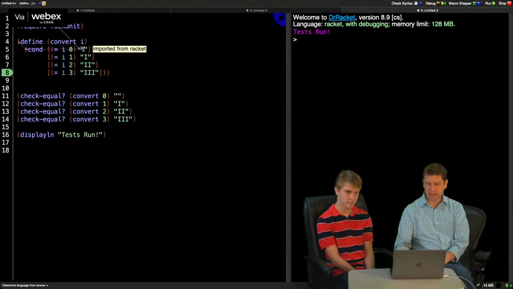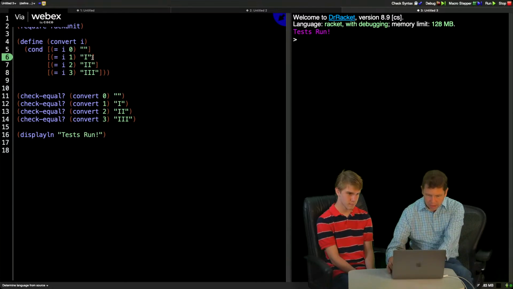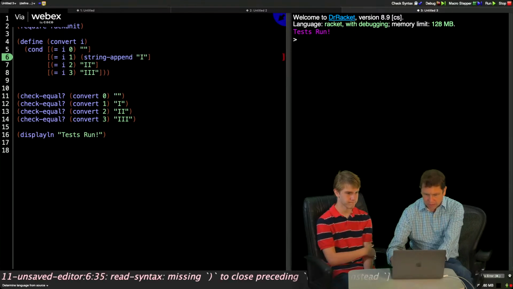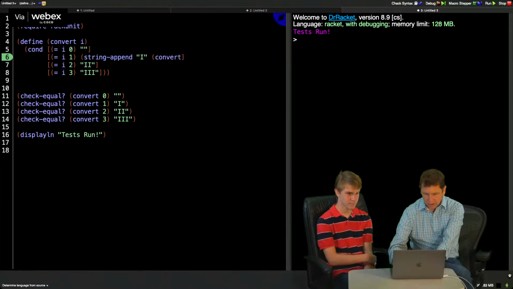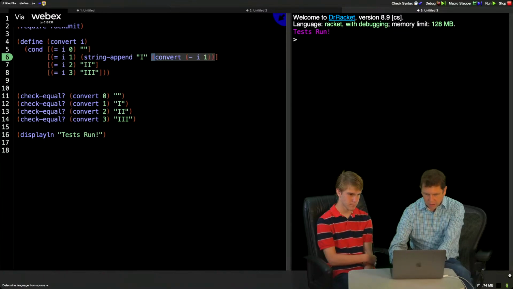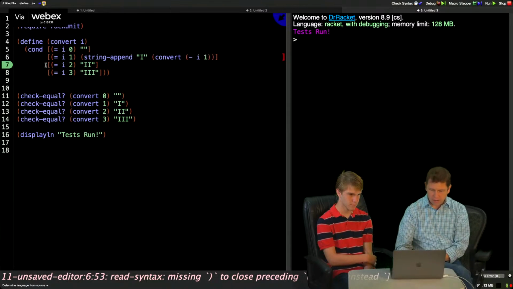So I've got this base case that will return nothing. But once I get through with that base case, what if I were to do something like return an I? This is a method called string append and does exactly what it sounds like. It appends a string to whatever I call here. And I just need one less than it. So if I go I minus 1, I might not need any of these other things.